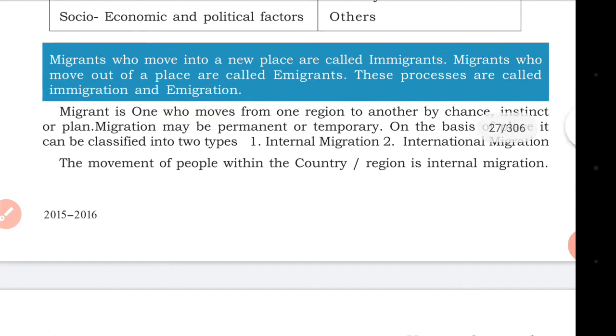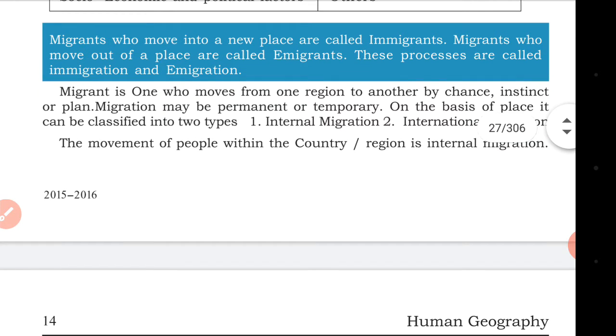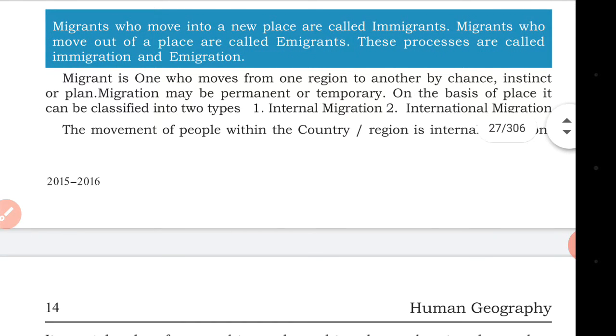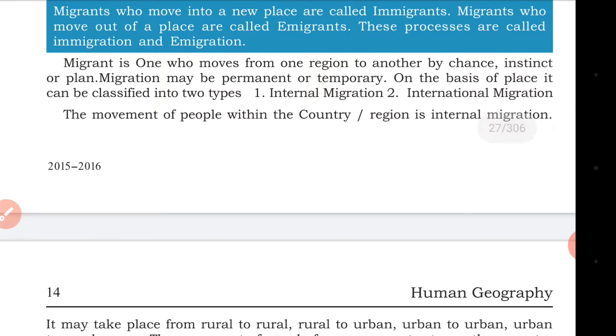A migrant is one who moves from one region to another by chance, instinct, or plan. Migration may be permanent or temporary. Permanent means permanent settlement; temporary means for 2 months, 3 months, or for a year. On the basis of place, it can be classified into two types: one is internal migration, another is international migration.